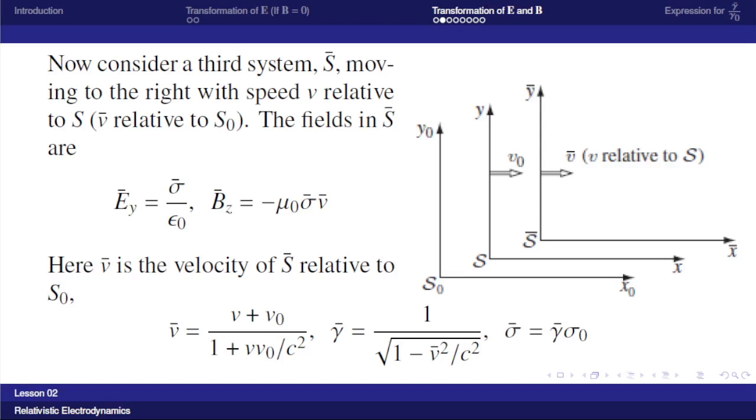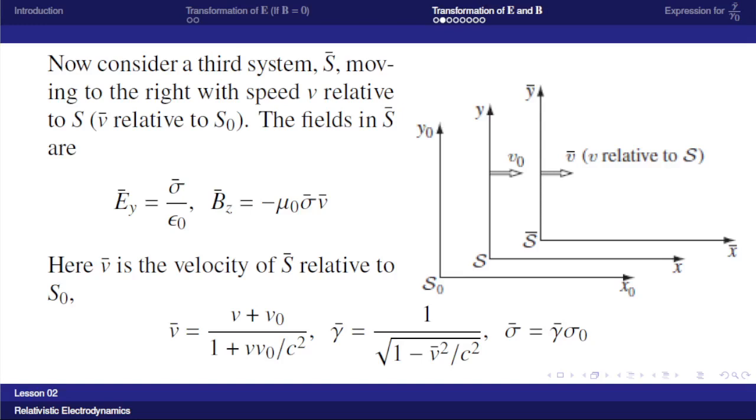Now V bar, by using the relativistic addition of velocities, is equal to V plus V0 by 1 plus V V0 by c square. And we will define gamma bar equal to 1 by root of 1 minus V bar square by c square.